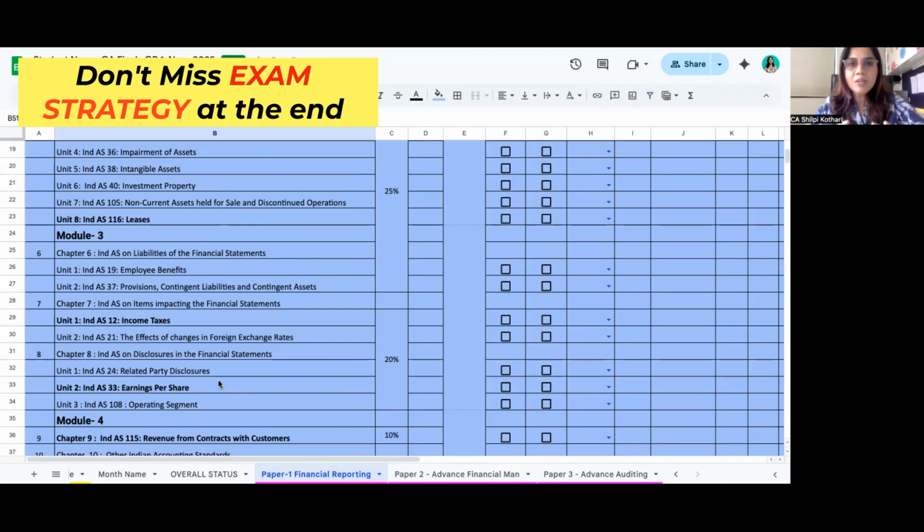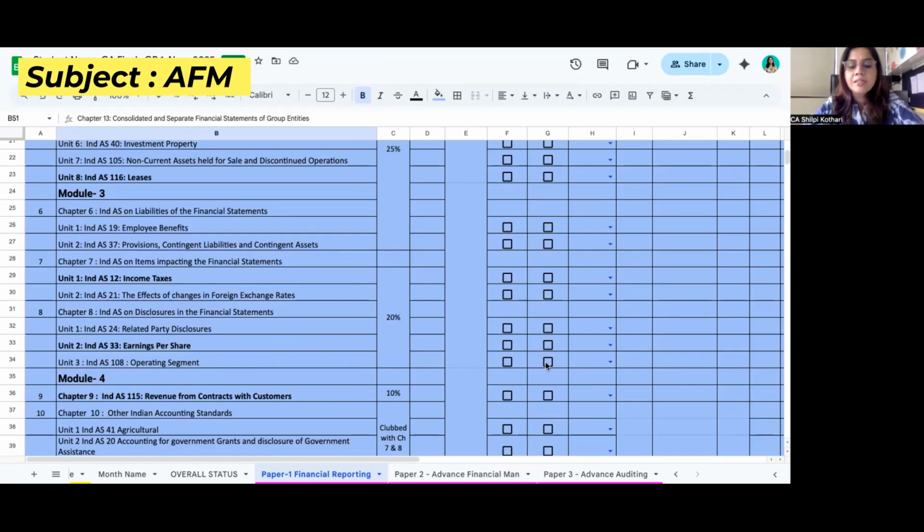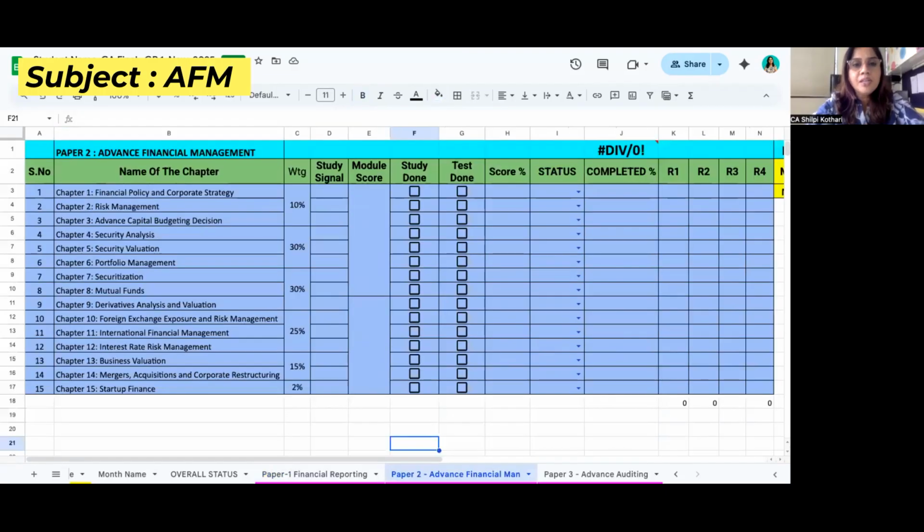So this is basically overall things with the FR. Now, the second thing we are discussing in Paper 2 is AFM. What is the problem with every AFM and what strategy should we plan? I have given the proper weightage. There's no particular module. It's totally 15 chapters.